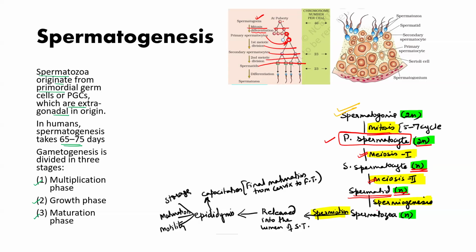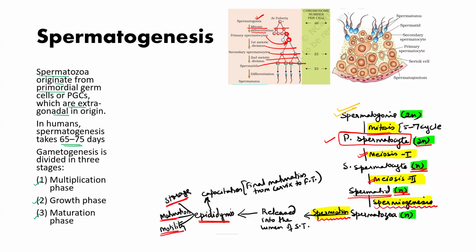Now spermatid has to change into spermatozoa. It is done with the help of the Sertoli cell, and this process is known as spermiogenesis. After this, spermatozoa will be liberated in the seminiferous tubule. This process is known as spermiation, where they are transported to the epididymis, where they are stored for maturation and for motility.